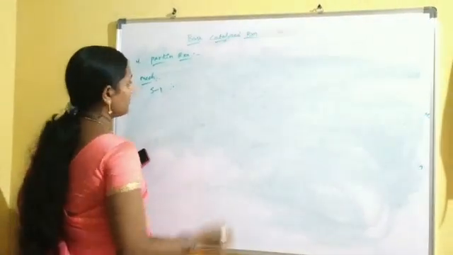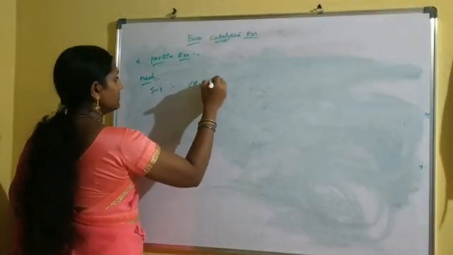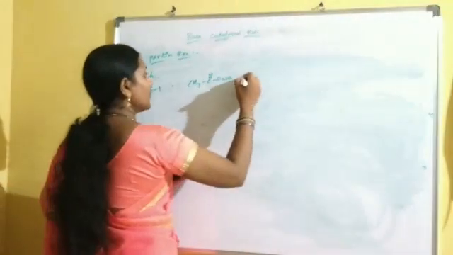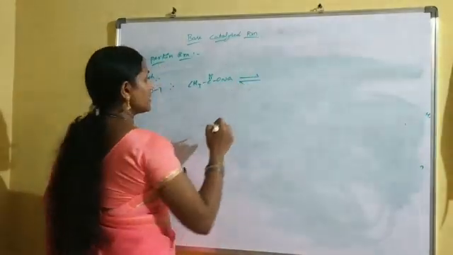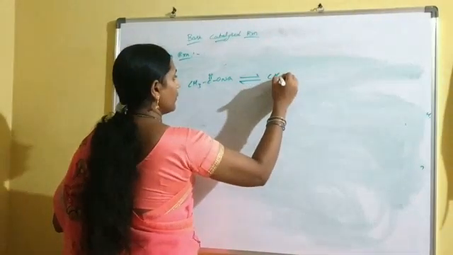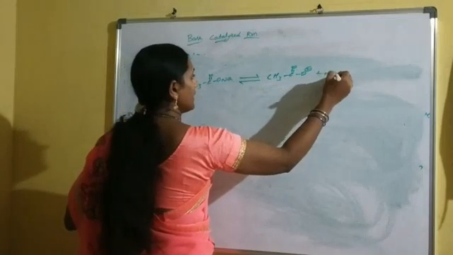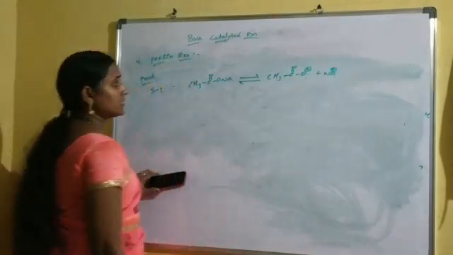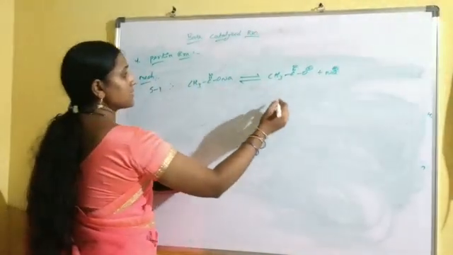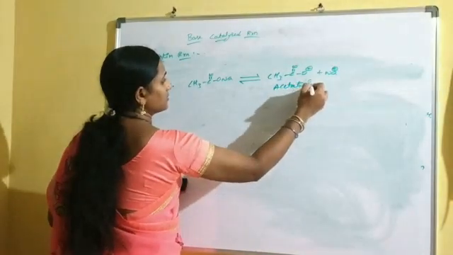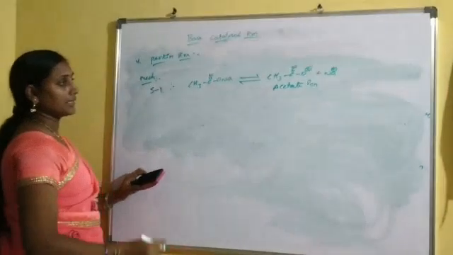In the first step, you take sodium acetate. The ionization of sodium acetate is a reversible reaction to form CH3COO minus and Na plus. In this, CH3COO minus is acting as a base, the acetate ion.